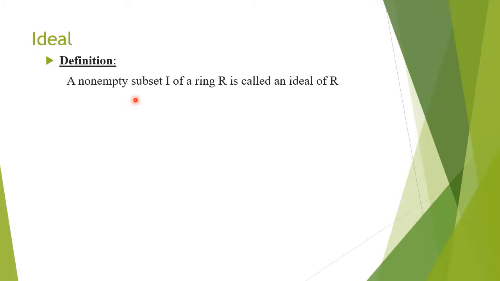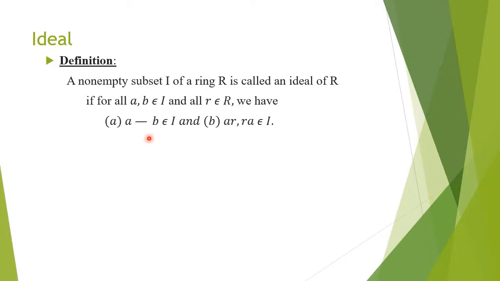A non-empty subset I of a ring R is called an ideal of R if for all a, b belonging to I and all r belonging to R, we have a minus b belongs to I and ar, ra belongs to I. So for a subring, we have proved that a minus b belongs to S and ab belongs to S, where you have taken a and b from the set S itself.